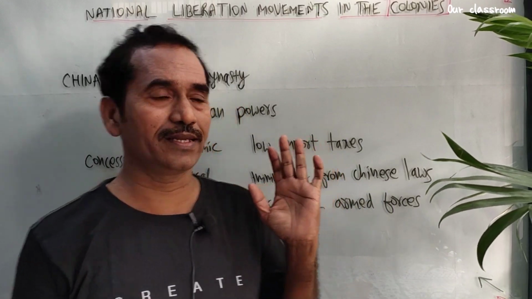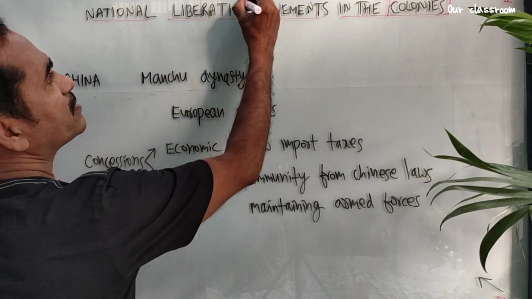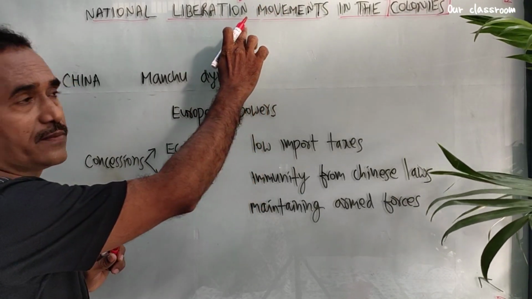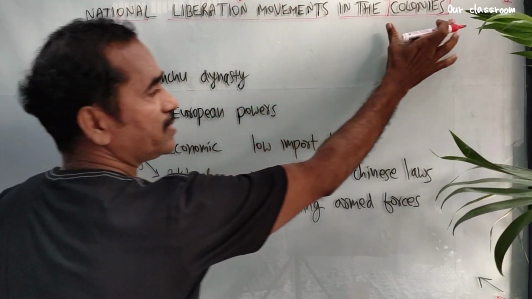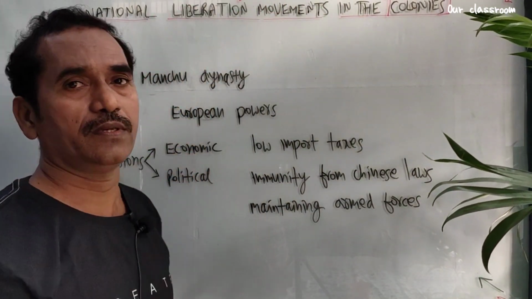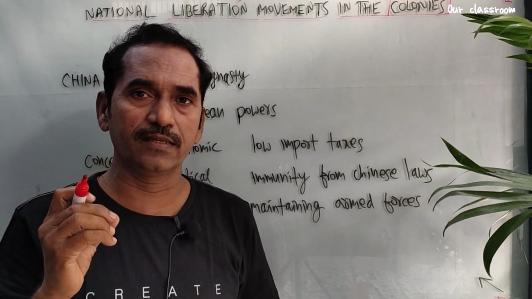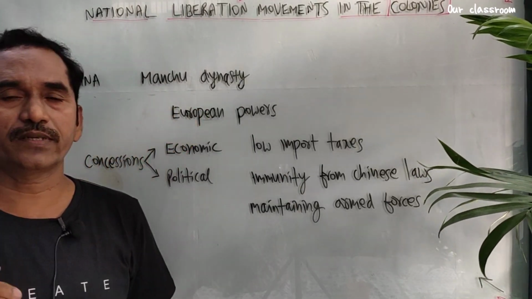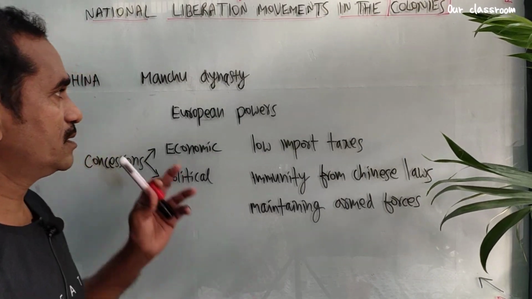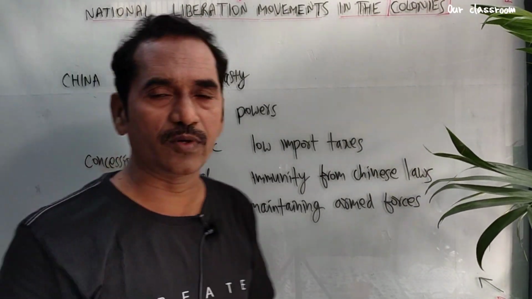We already discussed that earlier. Now see here, what are liberation movements? Liberation movements mean struggle for freedom. So those colonies fought for freedom against colonial power. In this class, we discuss how China and Nigeria fought for their independence. So we discuss all those. First, before going to Nigeria, we discuss China.